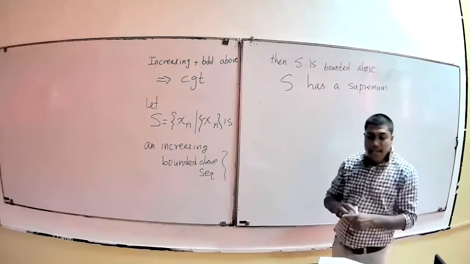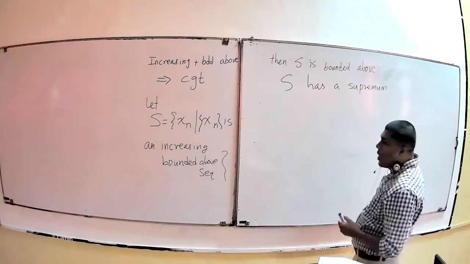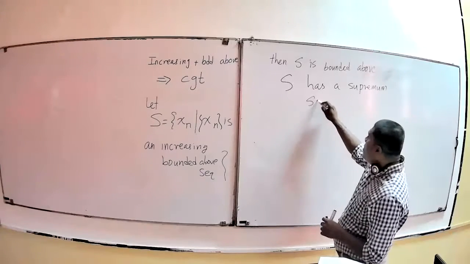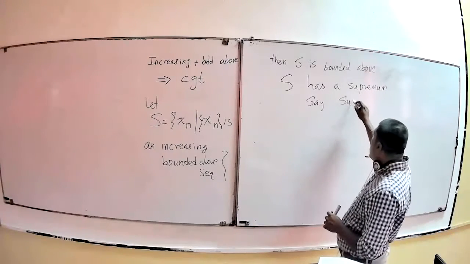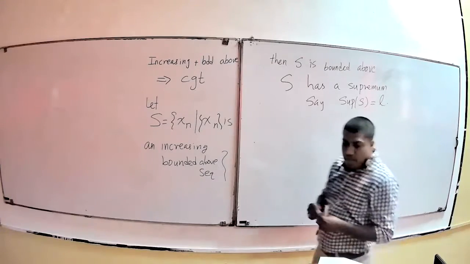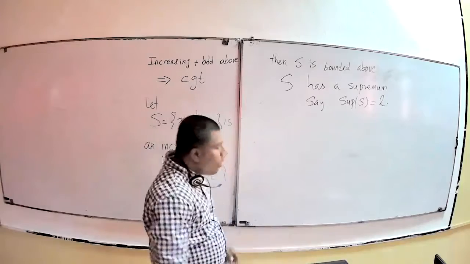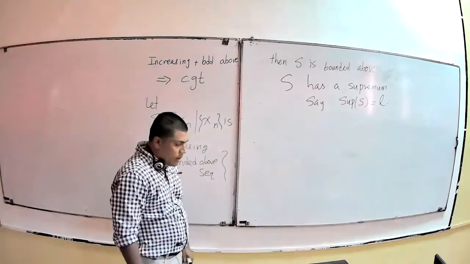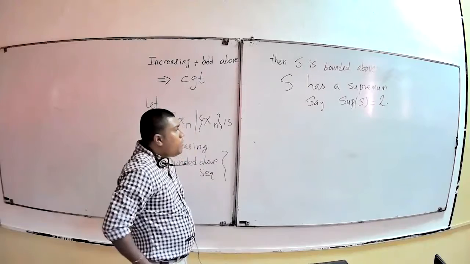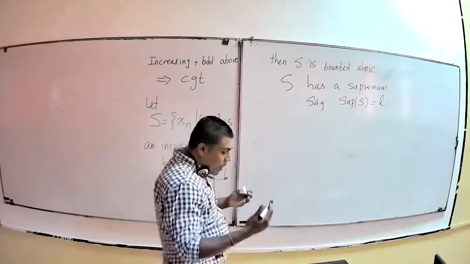If S has a supremum, then we want to show that that supremum is the limit. So say the supremum of the set S is equal to L. So we want to show that the limit of the sequence is also L. If L is the supremum, then obviously we have to use the supremum property, which we have done already.